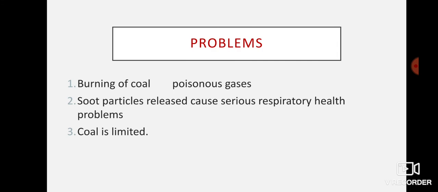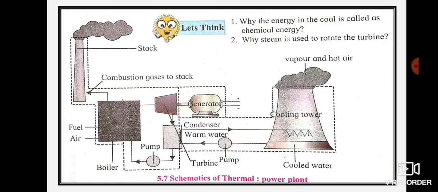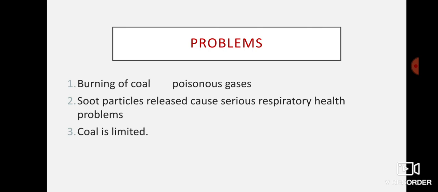They say hardly for the next 200 or 300 years we have coal. So all these are problems of using coal as a raw material for producing electricity. But this part is also cancelled for the exam. This slide showing problems, on page 50, is deleted from the portion. This diagram along with the explanation given in page 49 is also cancelled.